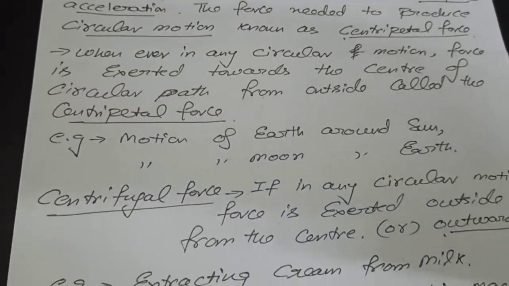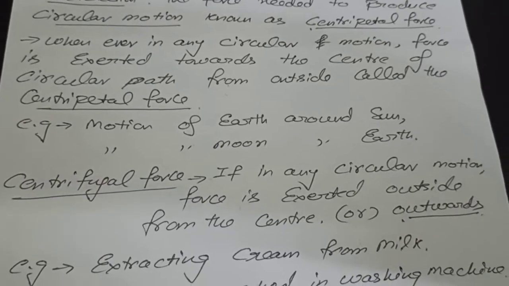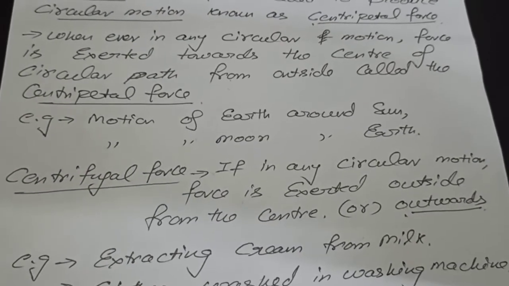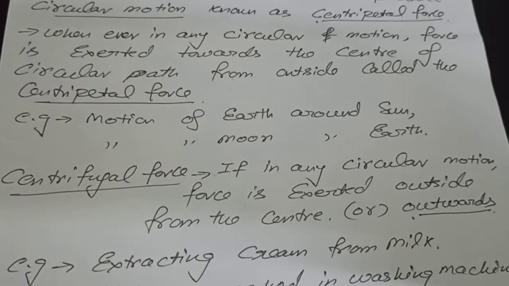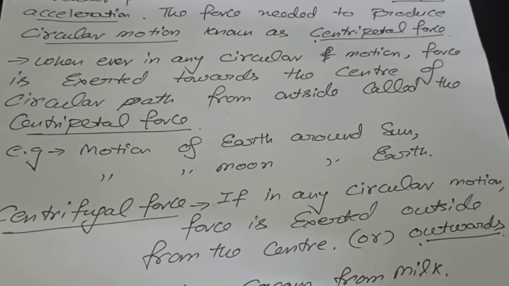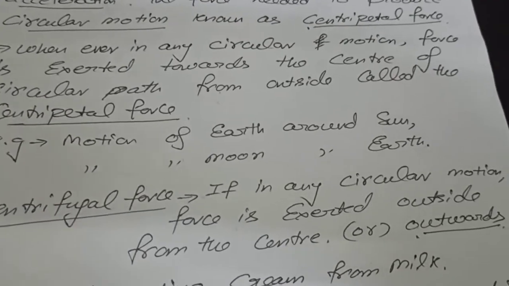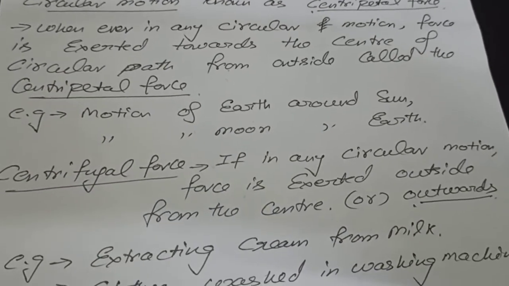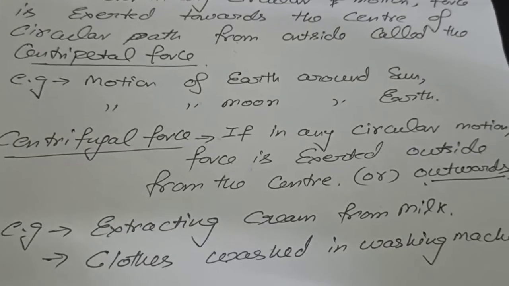Now we have another force known as the centrifugal force. In any circular motion, whenever a body revolves in a circular path, if the force is exerted from the center to outward, it is called the centrifugal force.